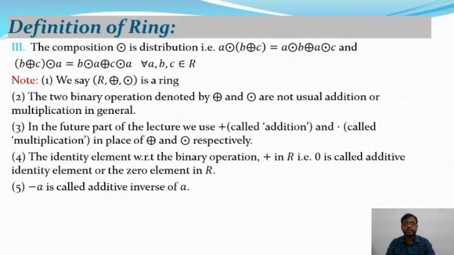Now move on to the fourth note on the definition of ring. The identity element with respect to the binary operation plus is in R. That means 0 is called the additive identity, or the zero element in R, and minus A is called the additive inverse of A. So these two are the identity element and the inverse of an element, where 0 is the identity element with respect to the binary operation plus, and minus A is called the inverse of A with respect to the binary operation plus.